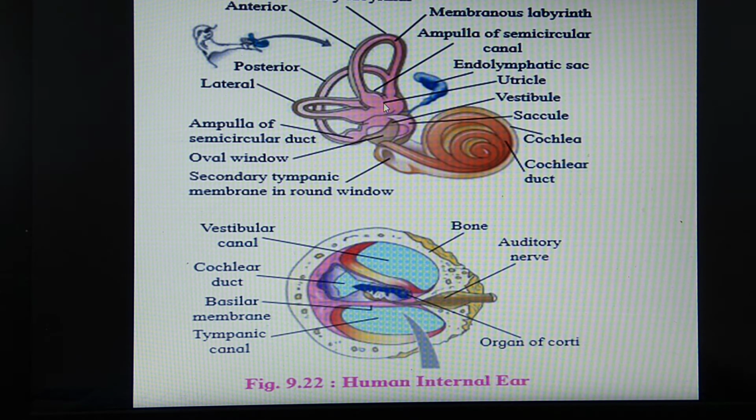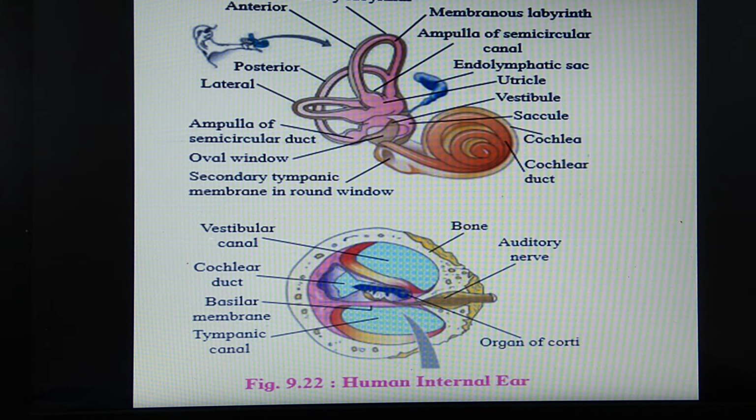So once again I will repeat. The inner ear consists of the labyrinth. This labyrinth is classified into bony labyrinth and membranous labyrinth. The bony labyrinth is filled with a fluid called perilymph, and the membranous labyrinth is filled with a fluid called endolymph. With the cochlea, these are one part. The second part of the inner ear is the vestibular apparatus, which includes the semicircular canals, the vestibule and the utricle. Okay, so this is in short about the inner ear.